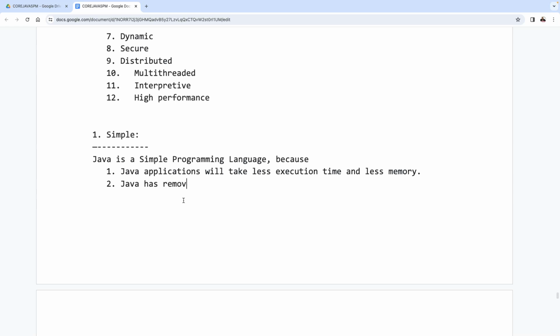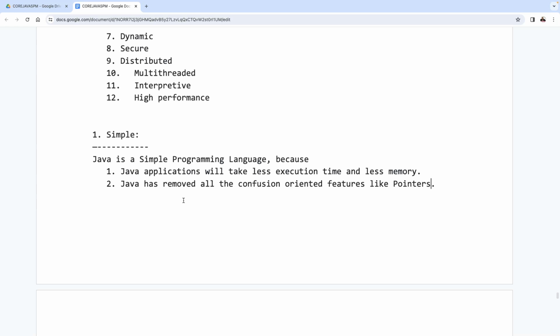Java has removed all the confusion oriented features. What are these confusion oriented features? Like pointers. Pointers are available in C and C++, but it is a confusion oriented feature. It was removed inside Java, not available.